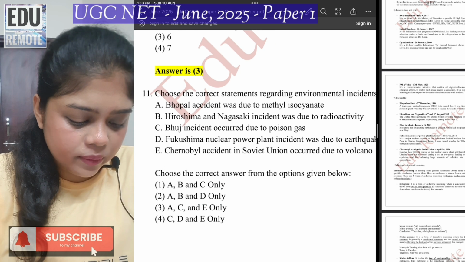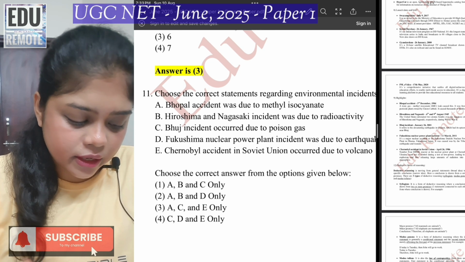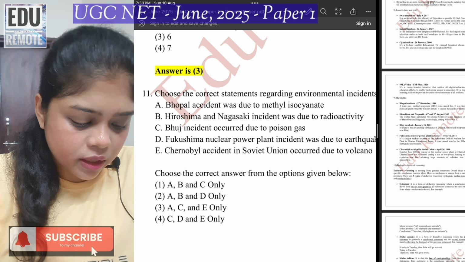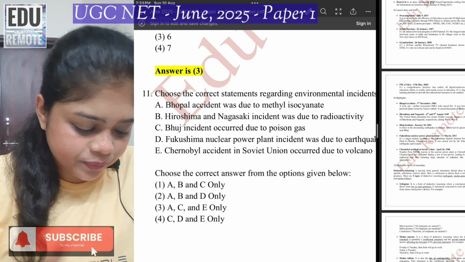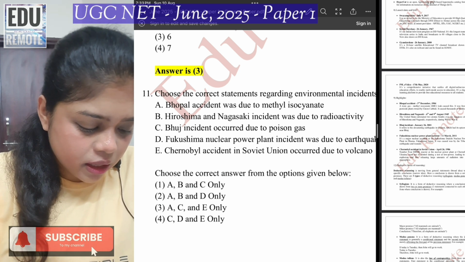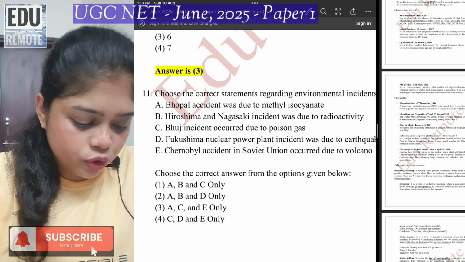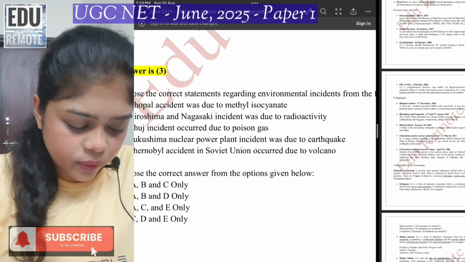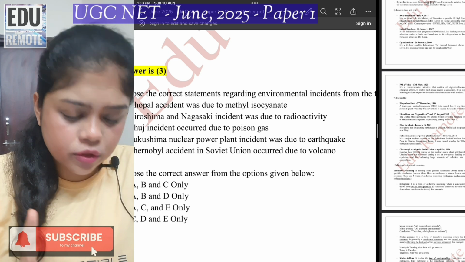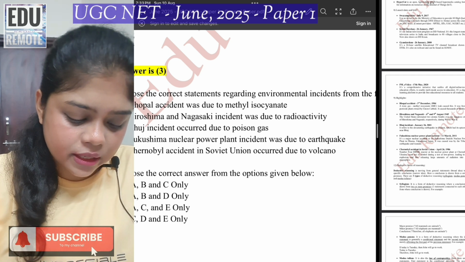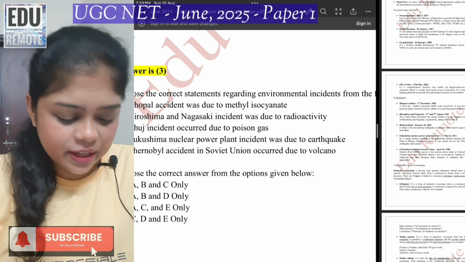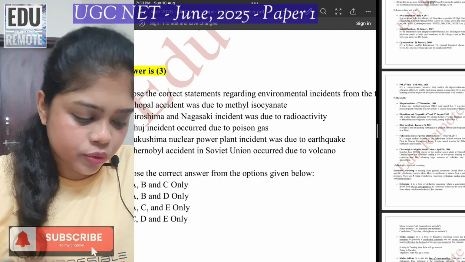So A is Bhopal due to methyl isocyanate, it's correct. B is Hiroshima Nagasaki radioactivity, which is correct. Bhuj incident occurred due to poison gas, no, it is incorrect. Fukushima, this one is due to earthquake. Okay, this is also correct. And Chernobyl accident occurred due to volcano, which is incorrect. So therefore the answer is 2.